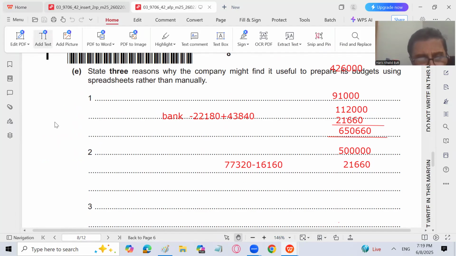Arithmetic errors will be avoided. Then speed and accuracy: you will have more speed in the processing of the data, and accuracy will also be maintained. Then you can go for the recalculation easily and quickly.